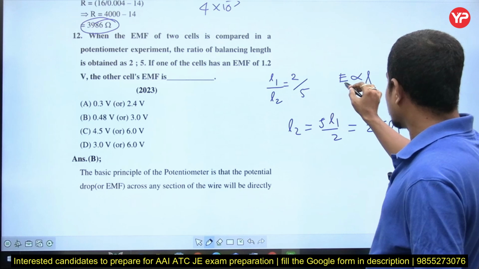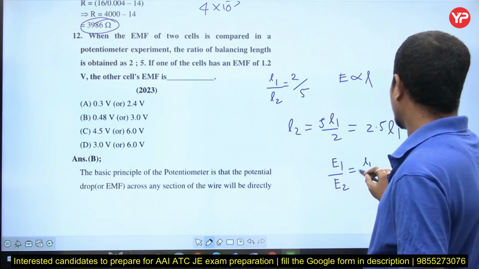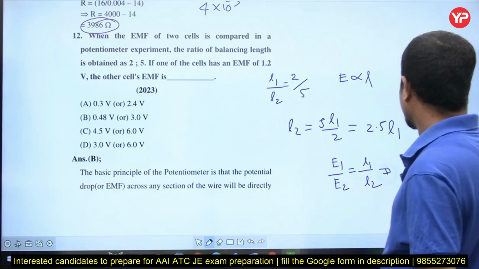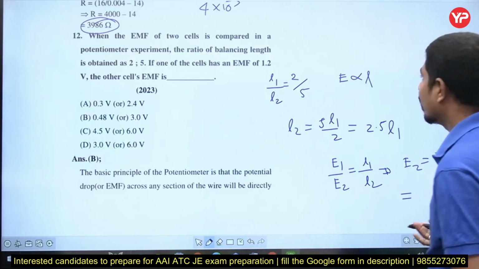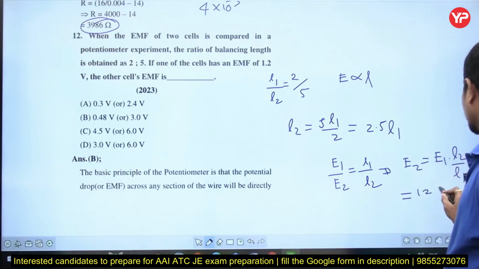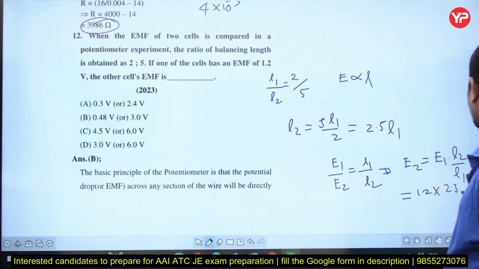Now, I can write E1 by E2 is equal to L1 by L2. So from this I can write E2 is equal to E1 into L2 by L1. What is E1? 1.2 is given. How much is L2? 2.5 times L1, divided by L1. L1 is gone.